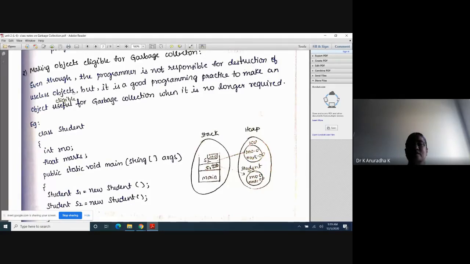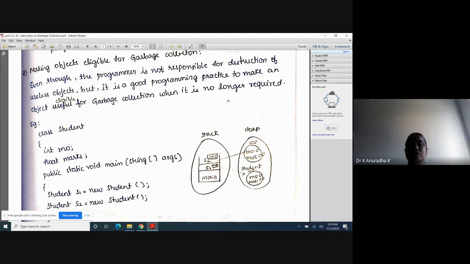Only he is responsible for creation of the objects. But it is a good programming practice to make an object eligible for garbage collection when it is no longer required.